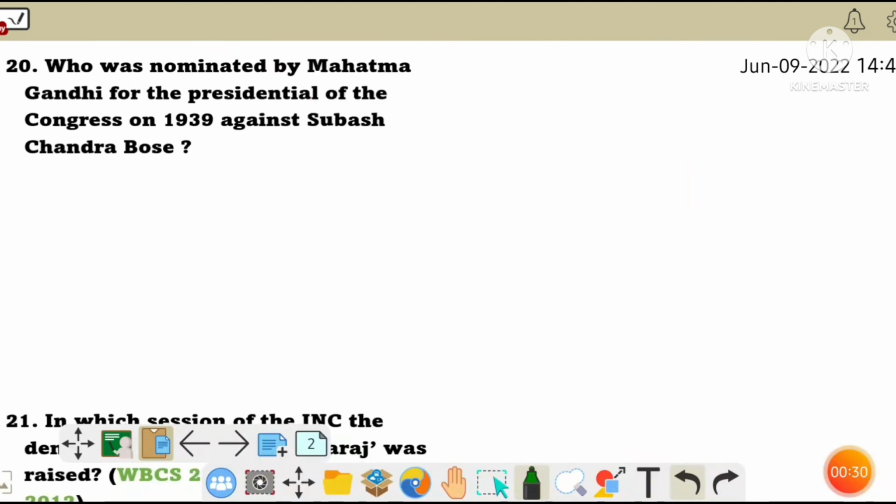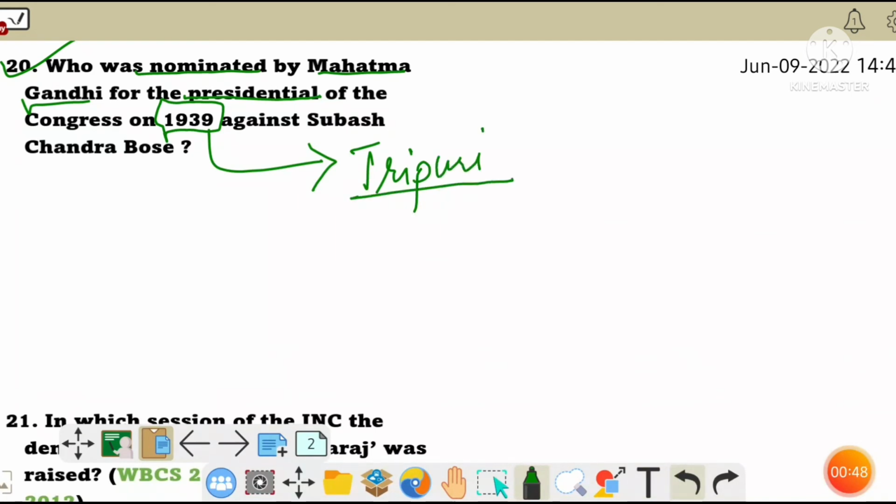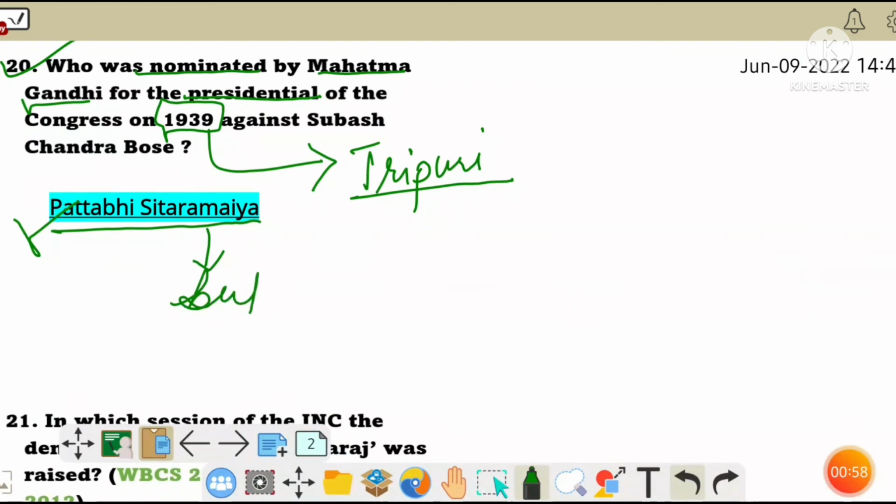Next, who was nominated by Mahatma Gandhi for the presidentship of the Congress in 1939 against Subhash Chandra Bose? So, in 1939, the Congress session took place in Tripuri, and Gandhiji nominated Pattabhi Sitaramayya as the president of the Indian National Congress, but instead of Pattabhi Sitaramayya, Rajendra Prasad became the president of the Indian National Congress.